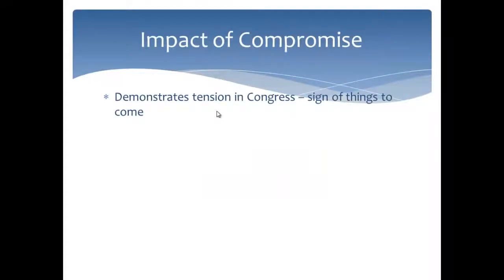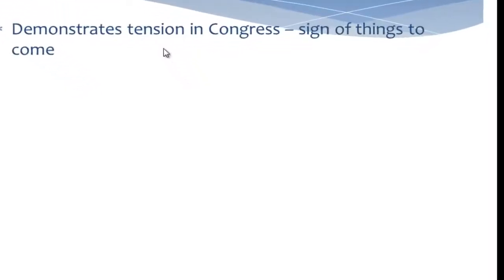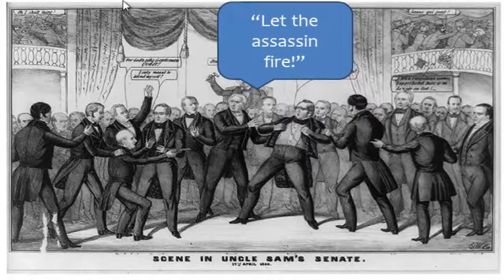There are huge tensions in Congress that are demonstrated during this time period, and again, a sign of things to come. We have two key players here. This guy here is Thomas Hart Benton. He is a senator from Missouri. He's actually senator for over 30 years. And over here, we have another senator from the South, last name Foote, F-O-O-T-E. They get so heated in the Senate that Foote actually pulls a gun on Thomas Hart Benton and charges at him. And Thomas Hart Benton screams out, "Let the assassin fire." So in the Senate, you have senators pulling guns on each other. That's how tense these debates got.